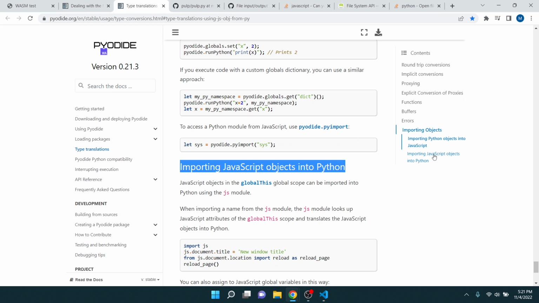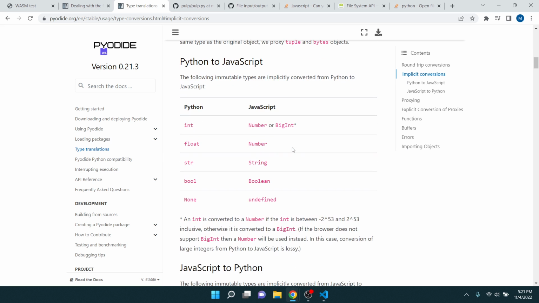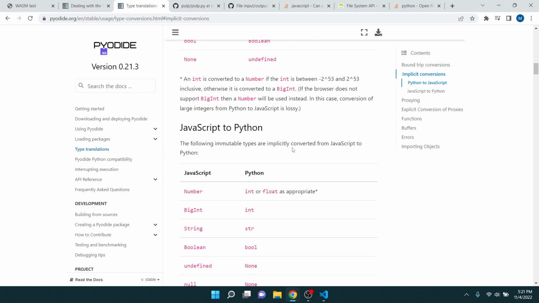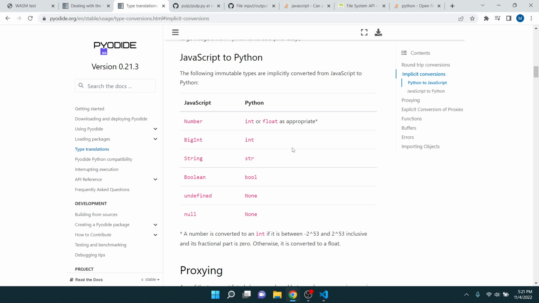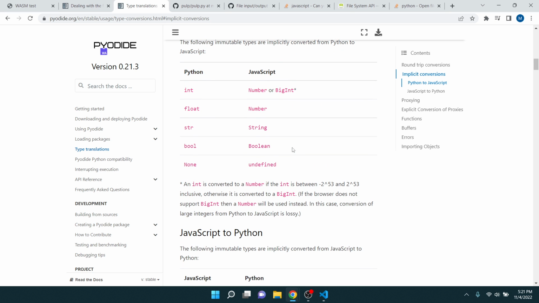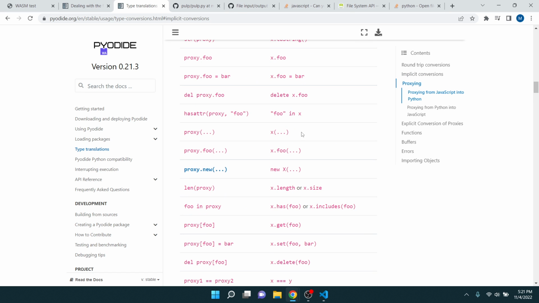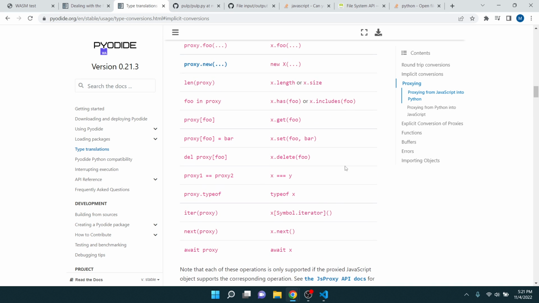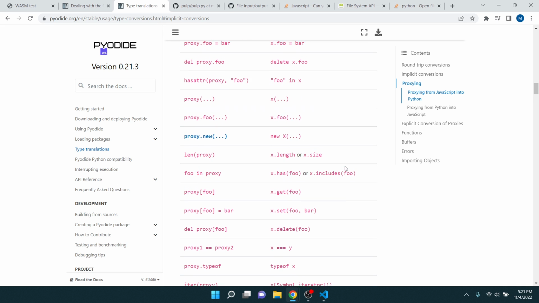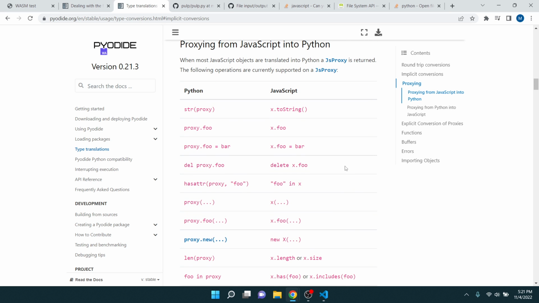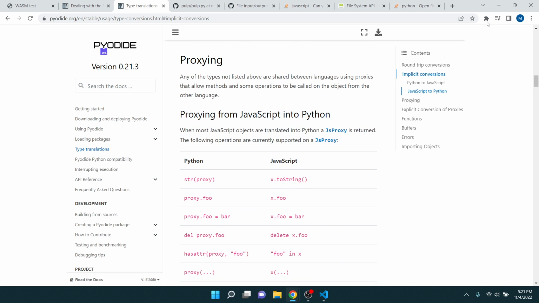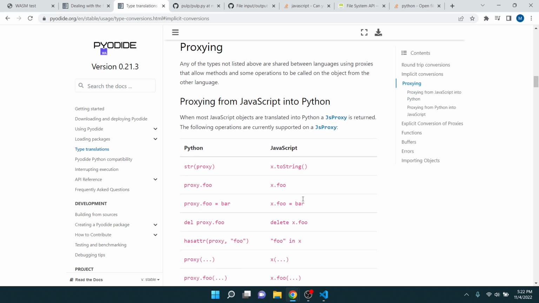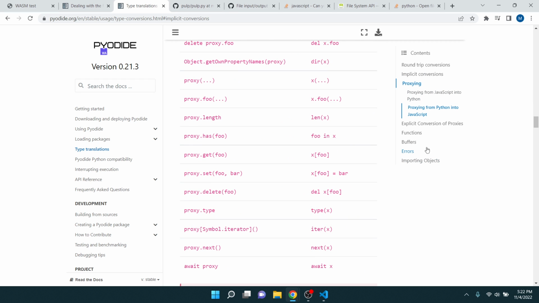Let me see, implicit conversions. Nothing really. Hmm.